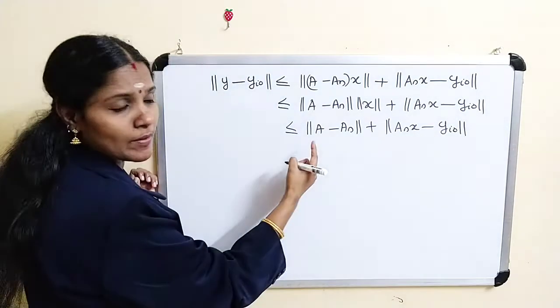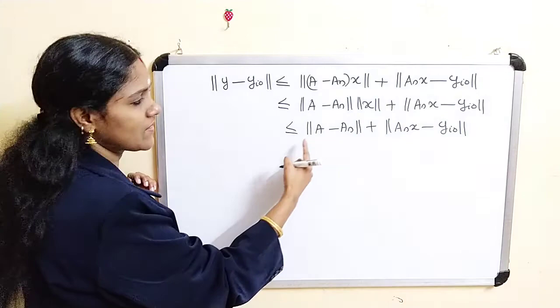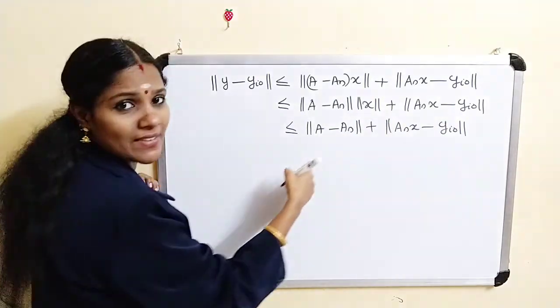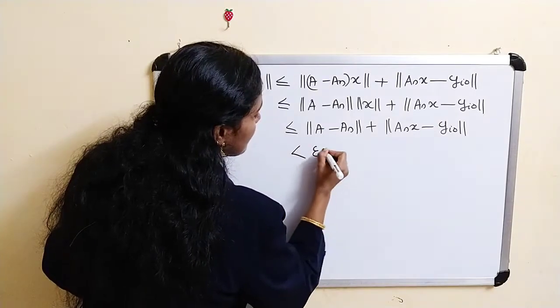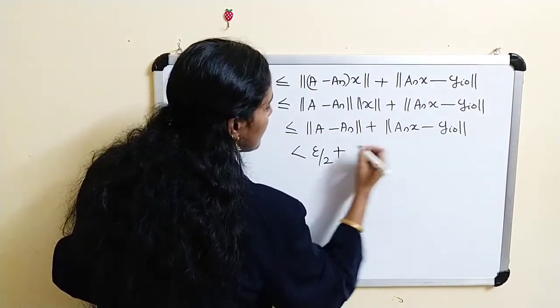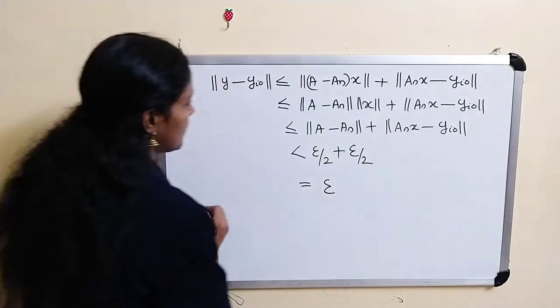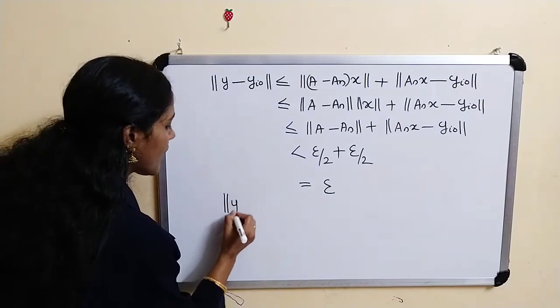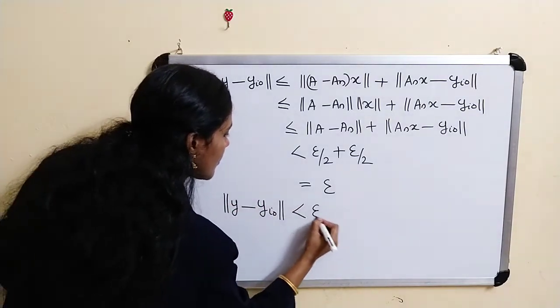Okay. But we know that A_n converges to A, therefore given epsilon greater than 0, there exists an integer n such that this is less than epsilon by 2. We have already chosen. Okay, therefore this is less than epsilon by 2 plus, using the earlier property, this is also less than epsilon by 2 and this is equal to epsilon. This implies norm of y minus y_i0 is less than epsilon.